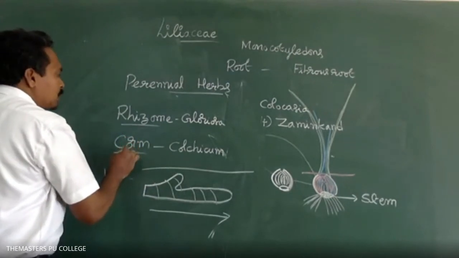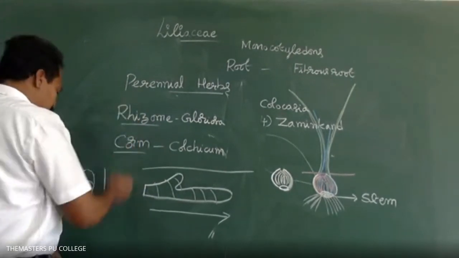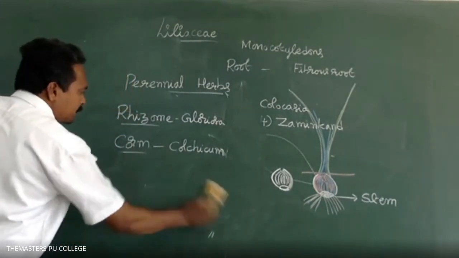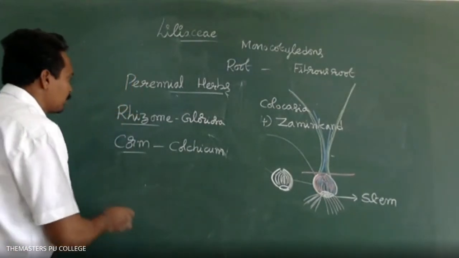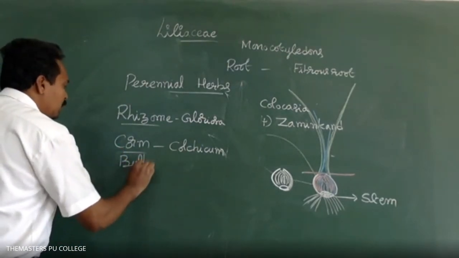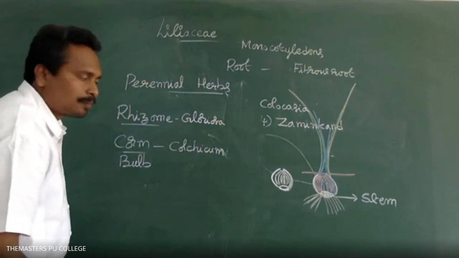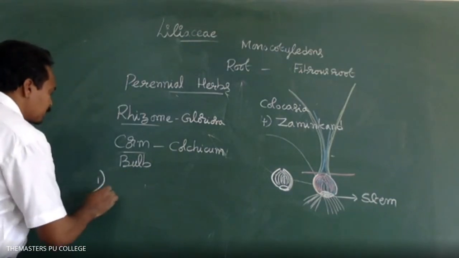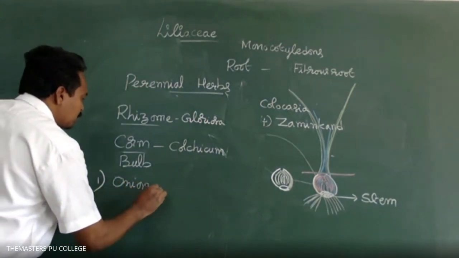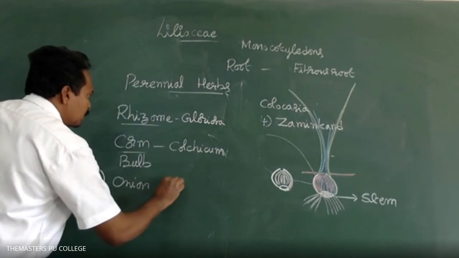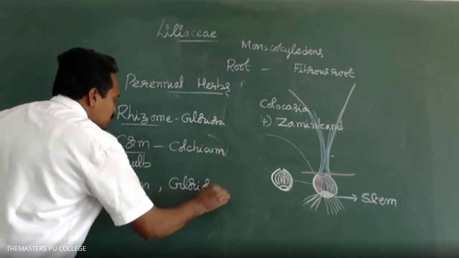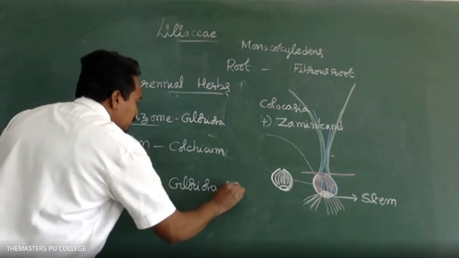Rhizome, corm, and bulb are found in which of the plants respectively? Option 1 is onion, gloriosa, and colchicum.